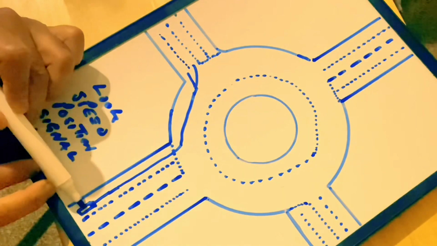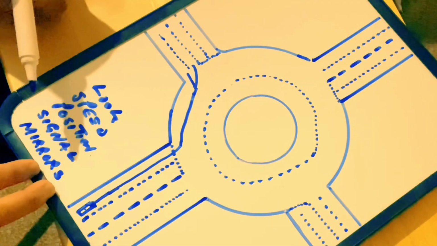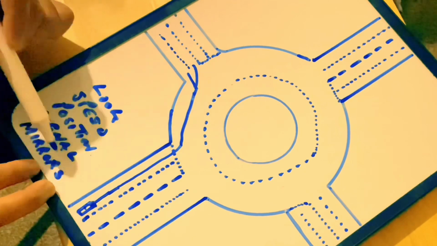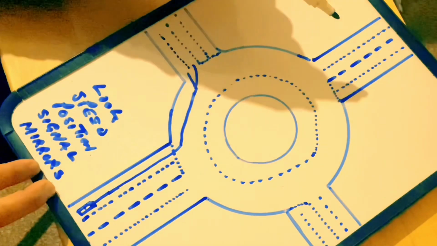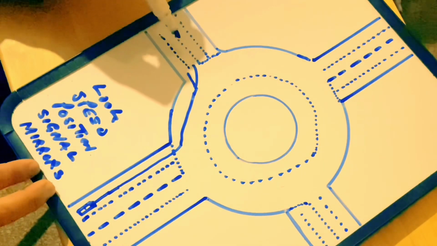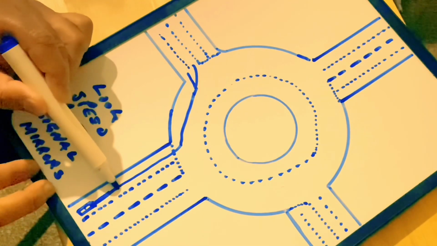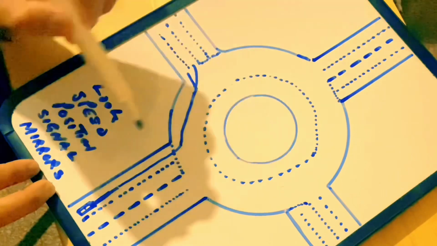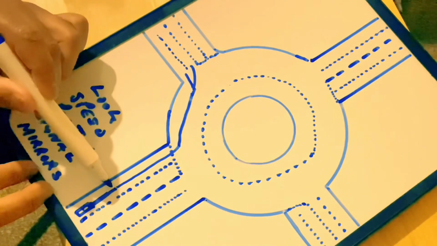Okay, back here again, this time we are going second exit, straight ahead. Okay, this is your car, top and left mirror, no signal because we are going second, straight. There's the exit here. If we signal here, people are going to think we are going in there. So top and left, no signal, left lane. To go straight is always left lane. So to go left or straight, always left lane.